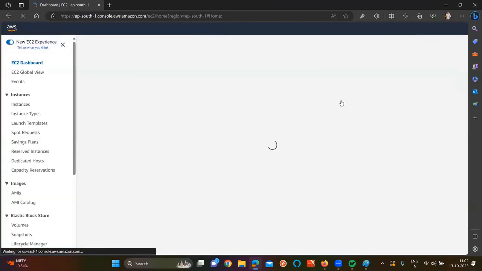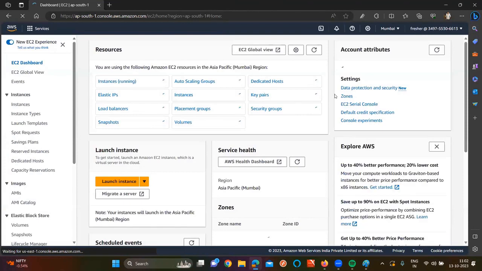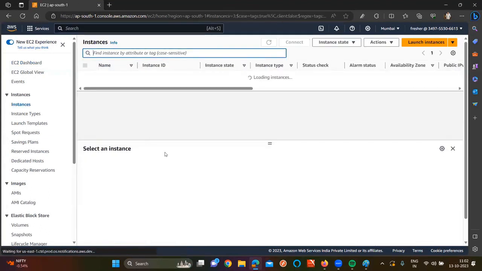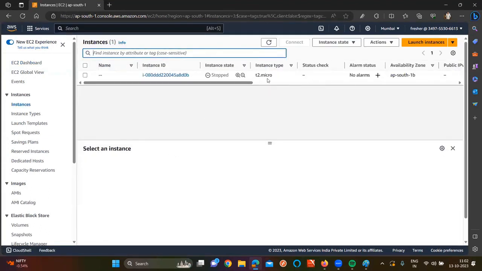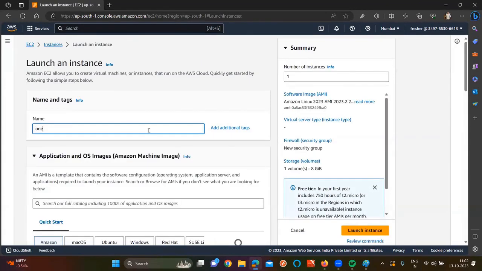I'll try to create one EC2 instance and let's see what is going to happen. Currently here I can see the list of instances, but unfortunately I don't have any running instance as of now. I can see one instance which is in a stopped state. That means I can read it, right, sir? Click on launch instance. I am trying to create an instance, number 1.